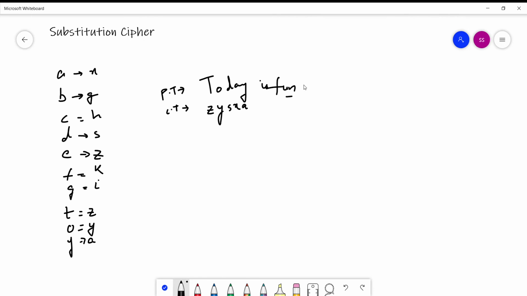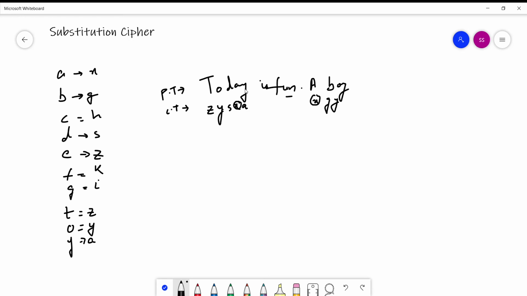So this is how we use a substitution cipher. Let's say there is another sentence after this, starting with "a boy". This A will be substituted with X, B with G, O with Y. You can see that A is substituted with X here also and here also.